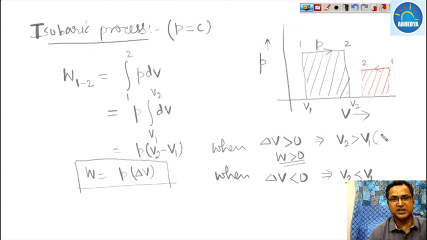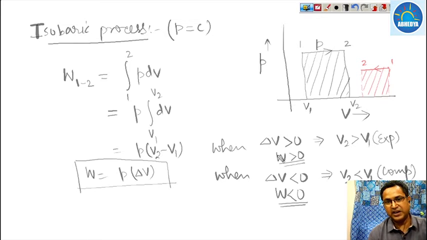This is expansion, and this is our compression. So work done will be negative. So when there is a compression, the work done will be negative, and when there is an expansion in an isobaric process, the work done will be positive.